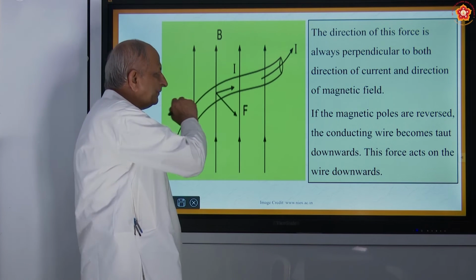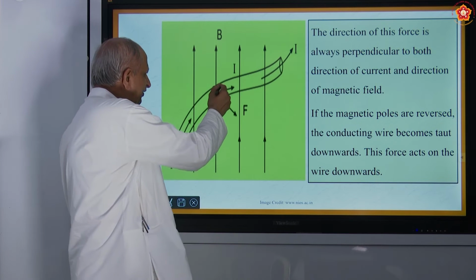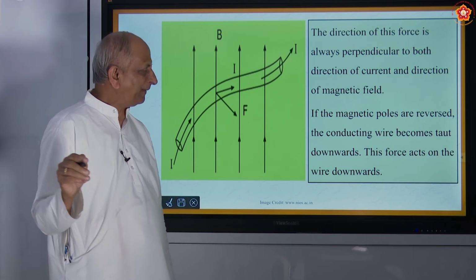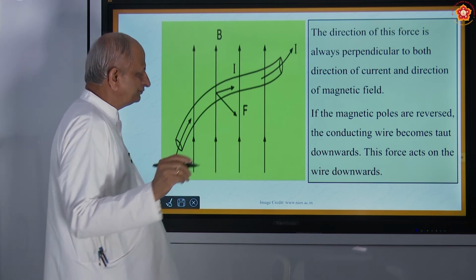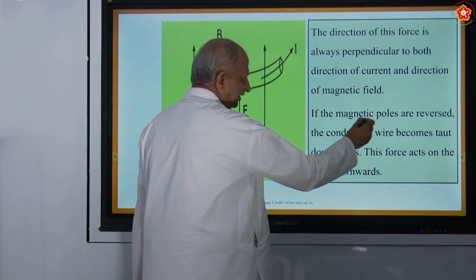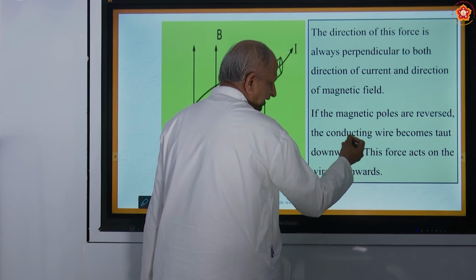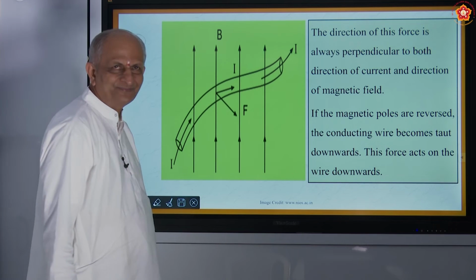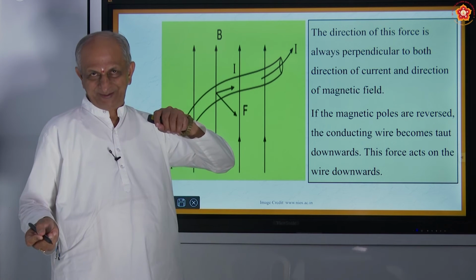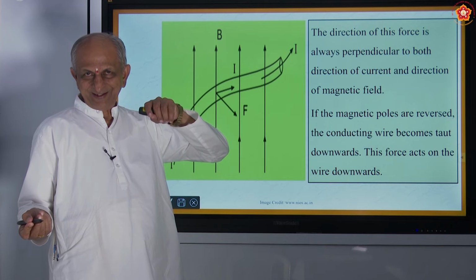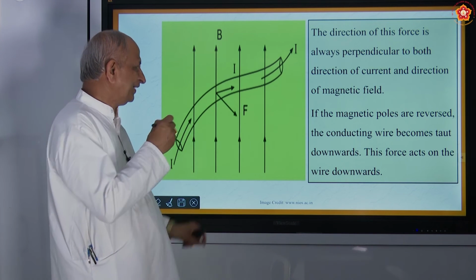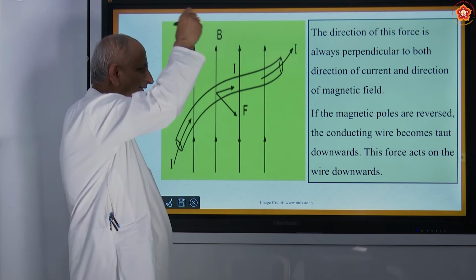Here there are two types of forces. One is electrical force, another is magnetic force. These will be perpendicular to each other. So if the magnetic poles are reversed, the conducting wire becomes taut downwards, so there is downward movement. And if the magnetic poles are as they were, then it moves upwards.